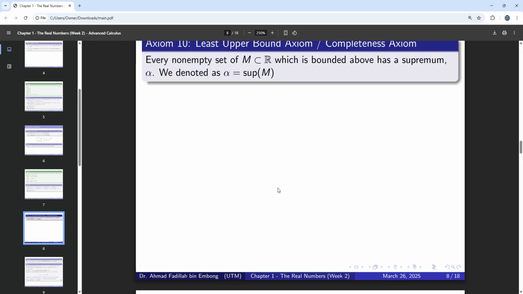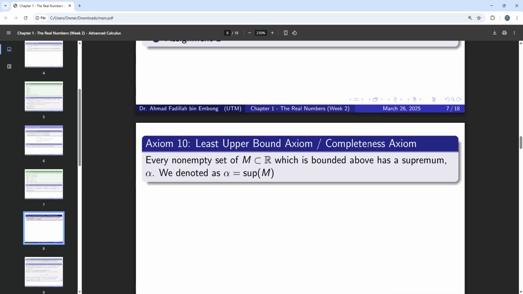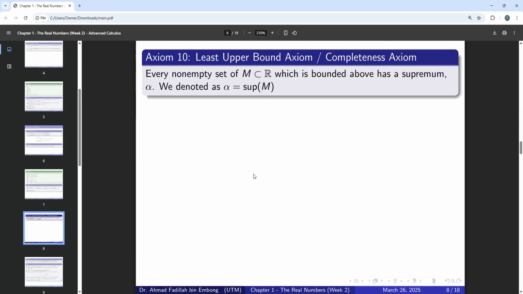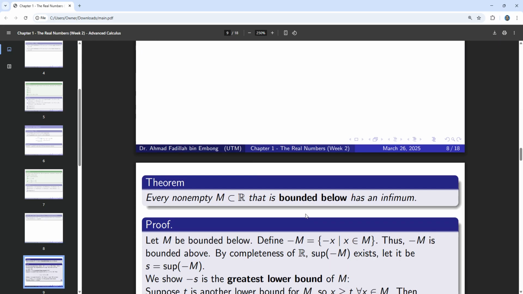So it is actually coming from the axiom here. The proof relies on this axiom. That's why in the axiom here we didn't write about the bounded below. We just wrote for the bounded above, and as a corollary, we will get this theorem. So let us prove this theorem.